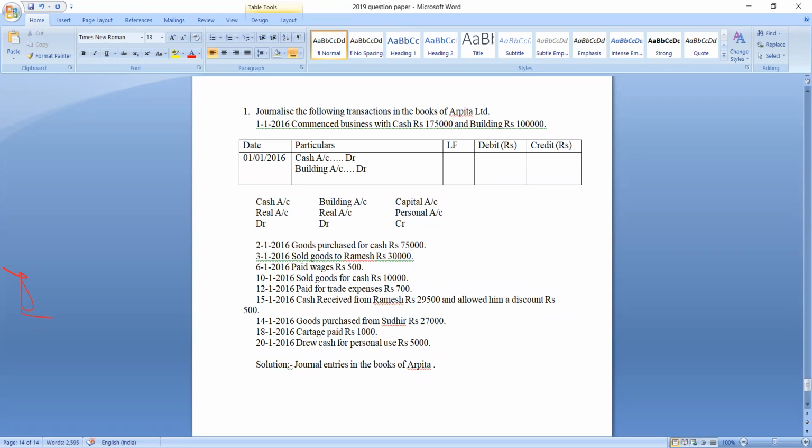And in the next line, we should write the name of the account credited using the word 'to'. So which account is credited? Capital account is credited. To which account? To capital account. Are you getting my point? So what is the journal entry? Cash account debit, building account debit, to capital account. Understood? To capital account.